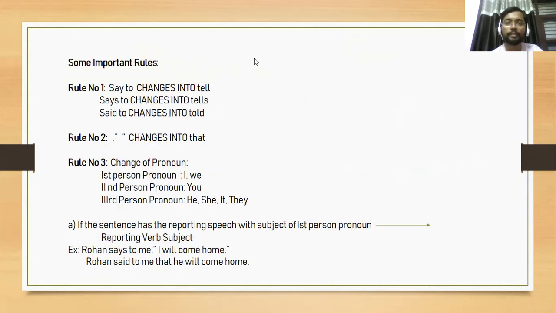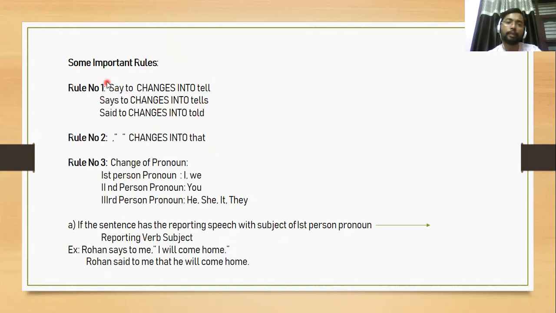Come to this slide. There are some important rules of direct and indirect narration. Whenever you want to change the direct speech into indirect speech, you have to follow some rules. The rules are very easy to understand for everybody, actually. So, come to rule number one. Whenever the reporting verb, like in he said, I am hungry, the previous example, he said is a reporting verb.